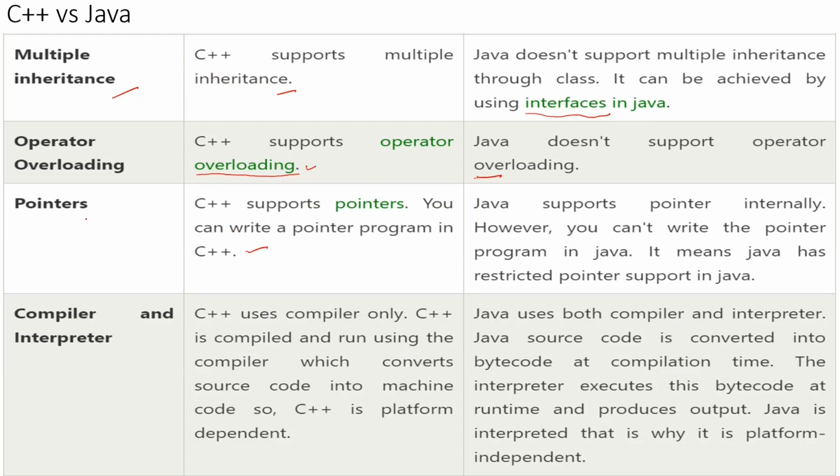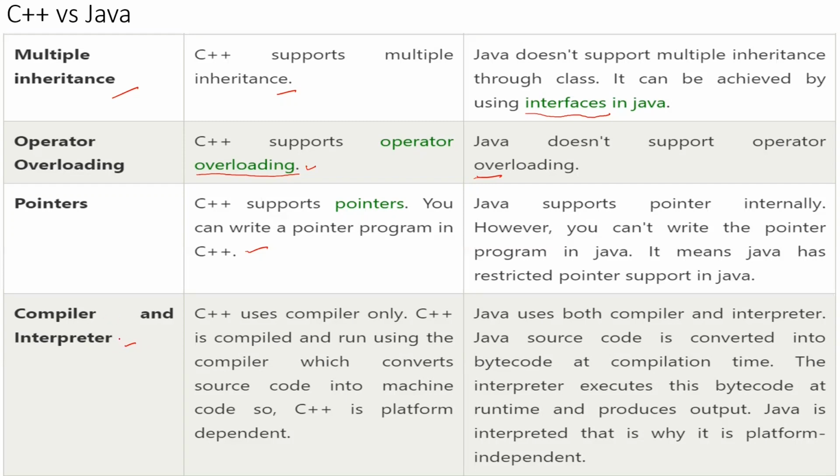The next point is the difference between the compiler and the interpreter. What is a compiler? What is an interpreter? Both of them are used to convert a program from one language to another, in the sense from high level language to low level language and vice versa. The compiler does the same thing, and the interpreter does the same thing. Then what is the difference between these two?